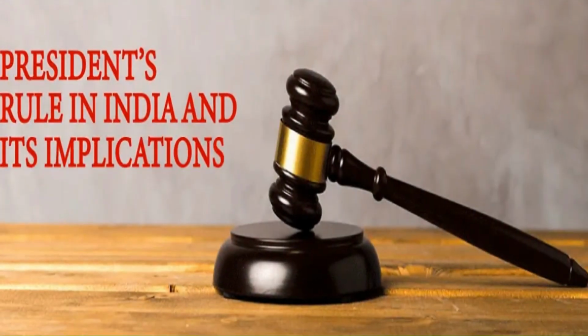Now let us see what are the implications of the President's rule. Primarily, it affects the administrative control. That is, the President assumes all the executive functions of the state government. The Governor administers the state on behalf of the President with the assistance of the state's Chief Secretary or the presidentially nominated advisors. The state legislative assembly may be suspended or dissolved, and Parliament takes over the legislative functions of the state.